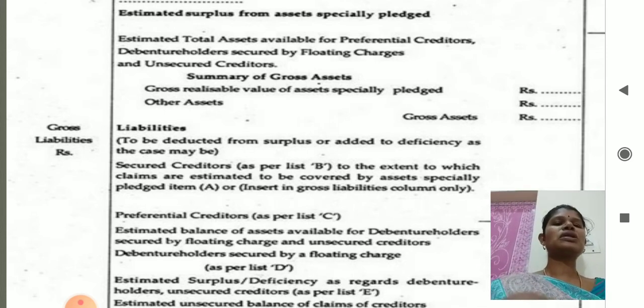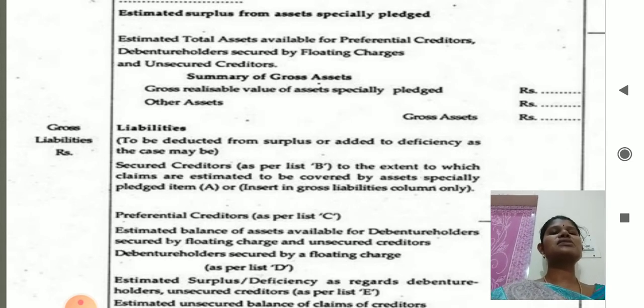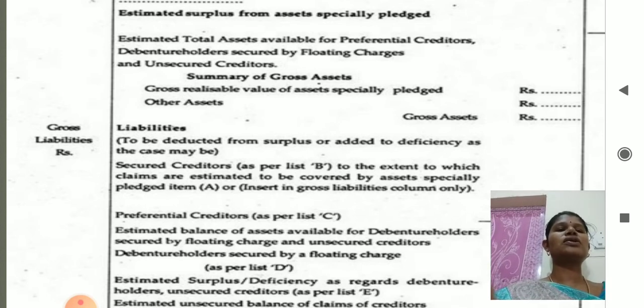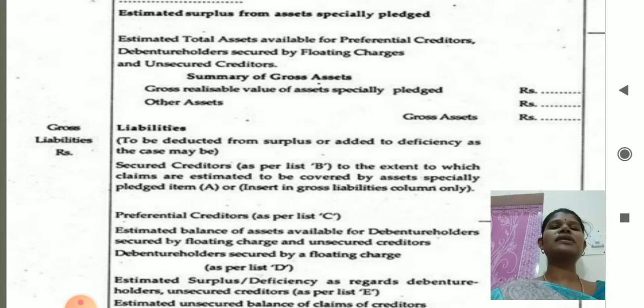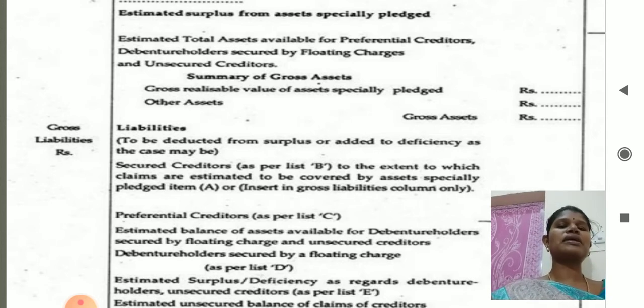And you have to show in that particular column what assets we are having. That is a summary of gross assets. That will include gross realizable value of assets specifically pledged and other assets. And you have to show the gross assets. And it should be divided into three columns: assets, gross liabilities and liabilities.